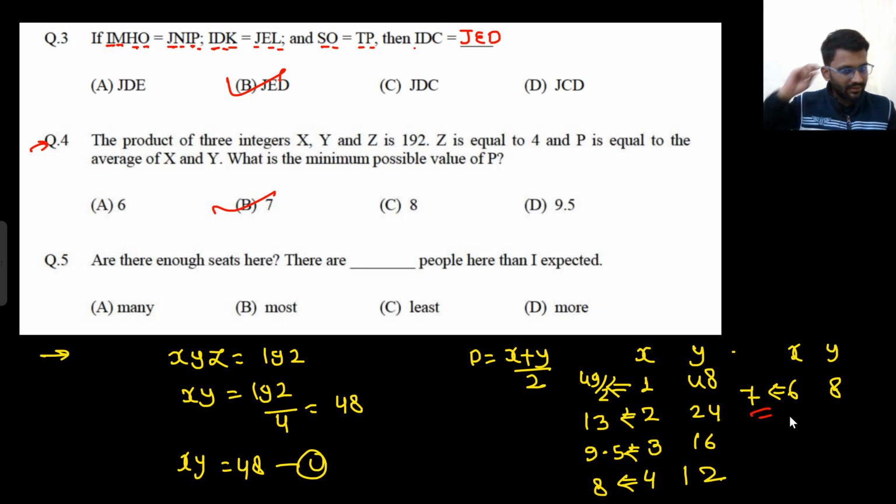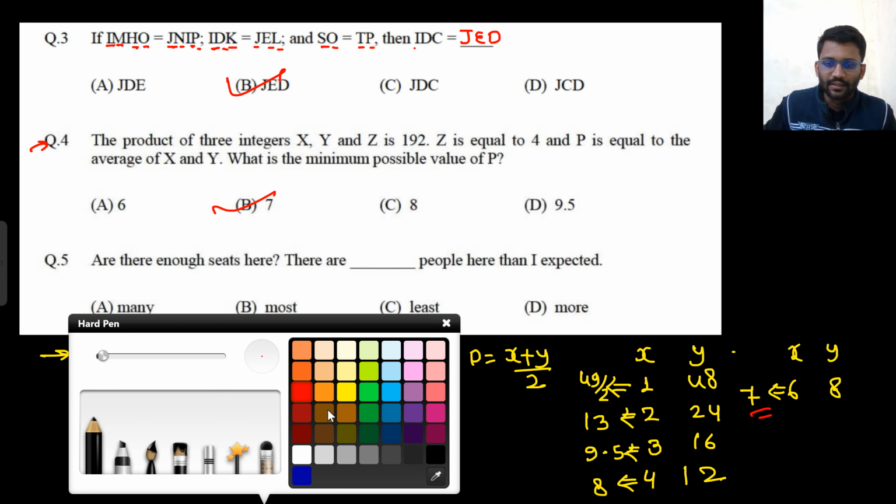That is 7. I don't know why it was marks to all. Okay, yeah, so the answer we are getting is 7. If anyone knows why everyone was given marks in this one, they can comment down. I don't think there is any reason.